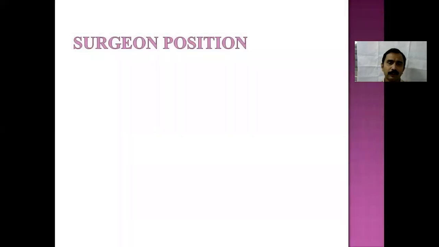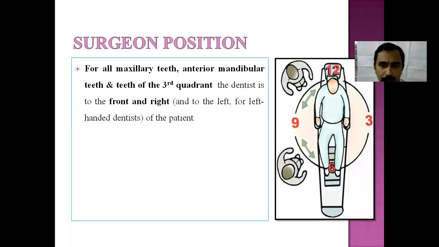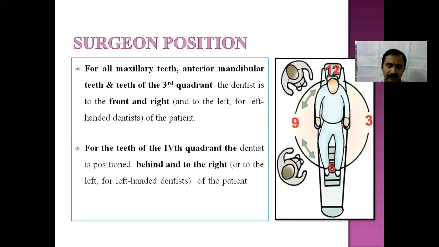Coming to the operator's position, the surgeon should be in various positions around the patient. We have an upper quadrant, lower quadrant. For all maxillary teeth, the anterior mandibular teeth and the third quadrant, the dentist is in front of the patient. Whereas in extraction of the fourth quadrant, this is for a right-handed operator, the operator comes behind the patient.